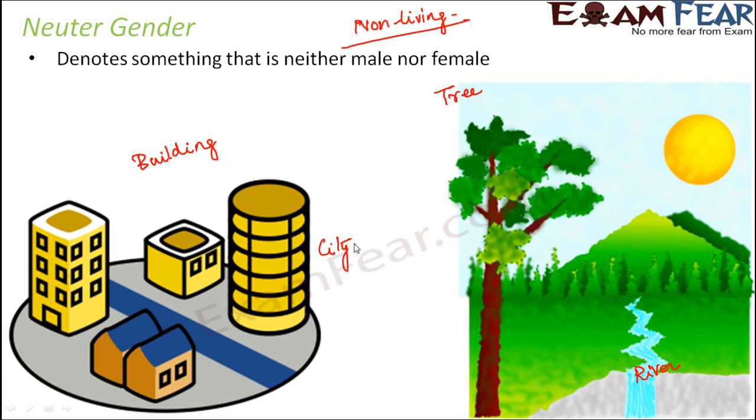Now, if I have to use a neuter gender, for example, this city is very clean. It keeps its citizens happy. So here, since the city is a neuter gender, I have used it because I can neither use he nor she, because it is neither male nor female. So for neuter gender, we normally use it, right? Okay, so that was the basic concept of all the four categories of gender: masculine, feminine, common, and neuter.